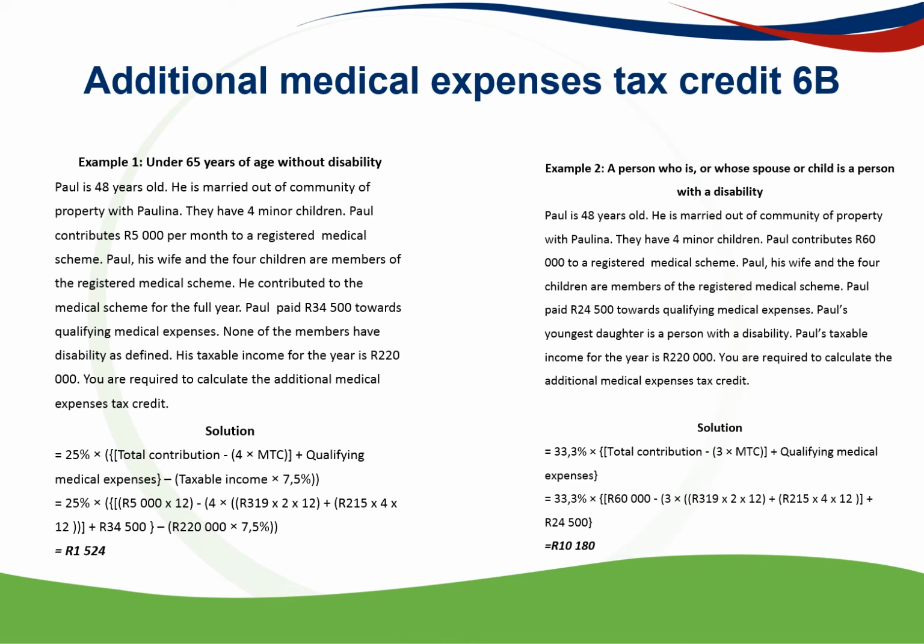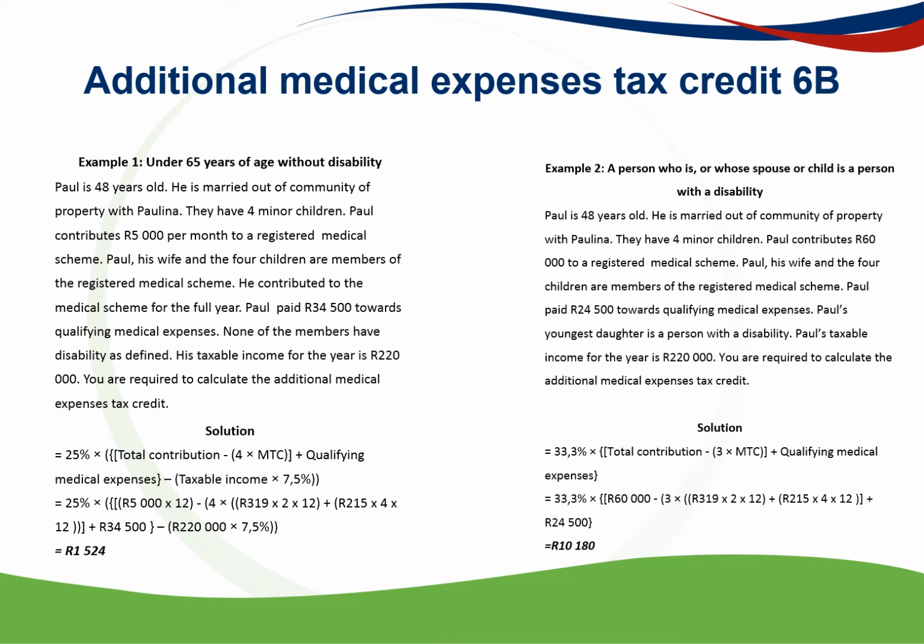So basically, for anyone who's less than 65 and without a disability, your additional medical expenses tax credit is also a formula, but a very simple one. You take your total contribution. How much have you contributed to this registered medical aid? Less, remember we spoke about the MTC, which is your Section 6A. So once you get that amount, you take 4 times that. The 4 is a prescribed amount from the legislation, from SARS, for any individual who's under 65 and has no disability.